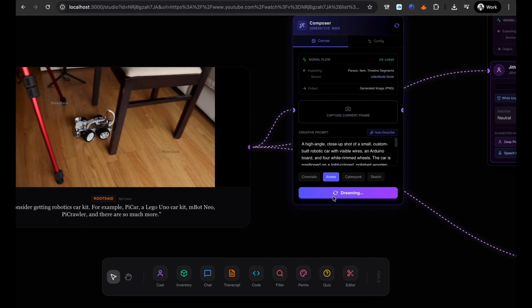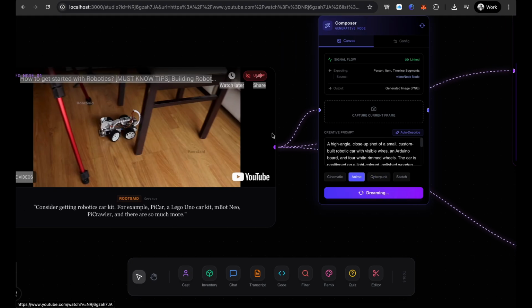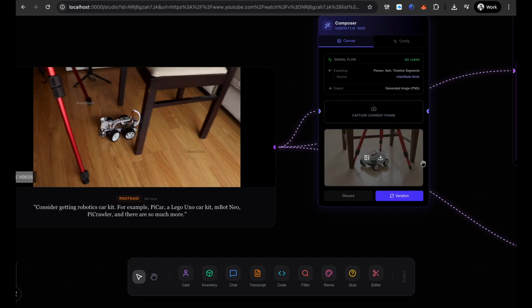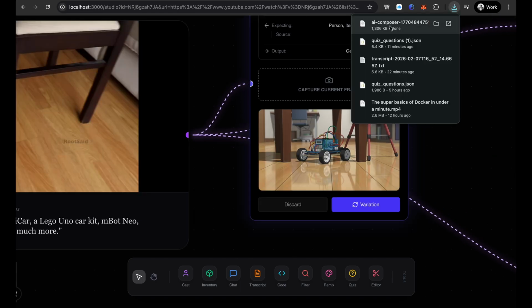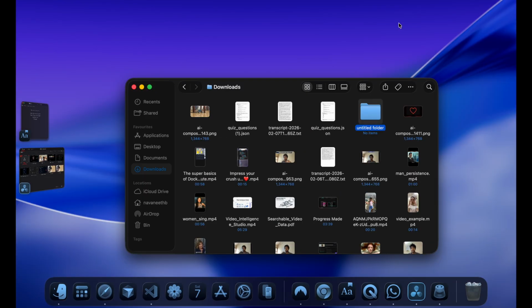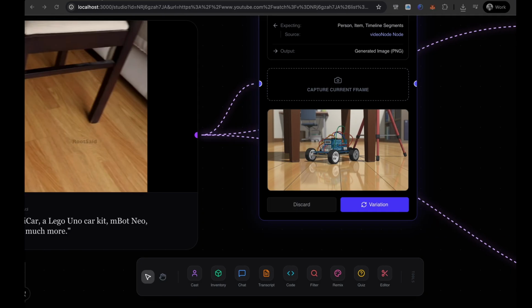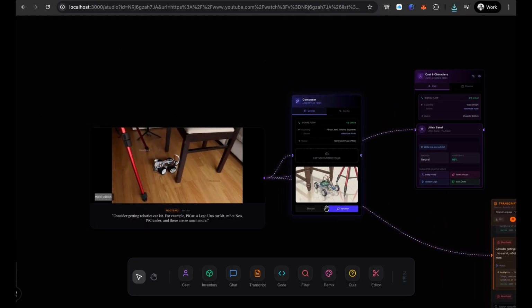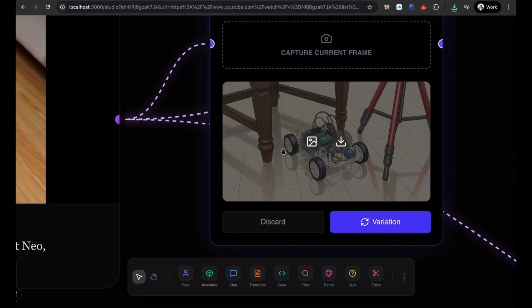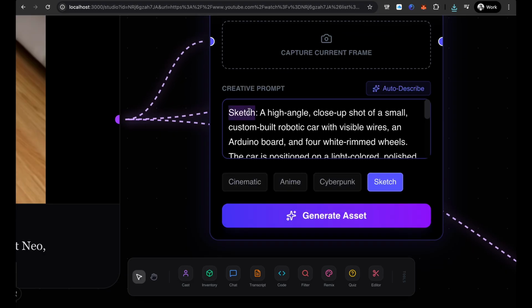Let's generate it now. See, now it is an anime. You can download it. Let's say we discard and we say sketch. Wow, it's super, right? Let's say cyberpunk.